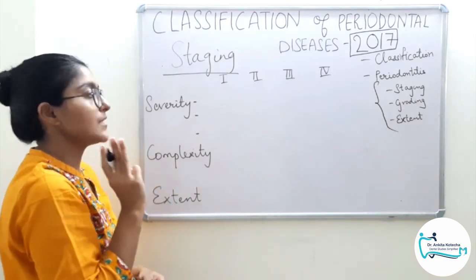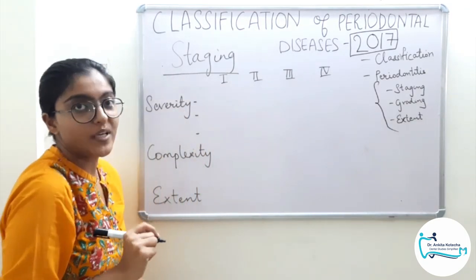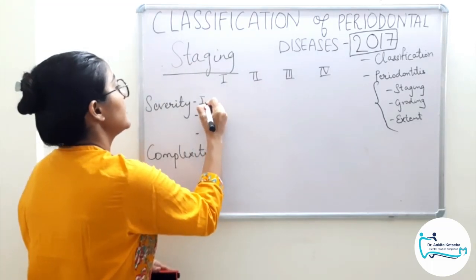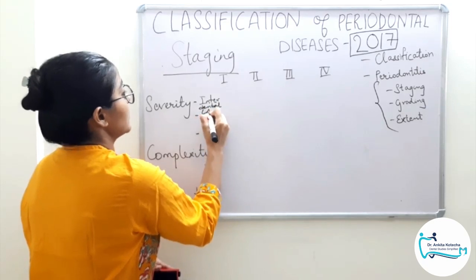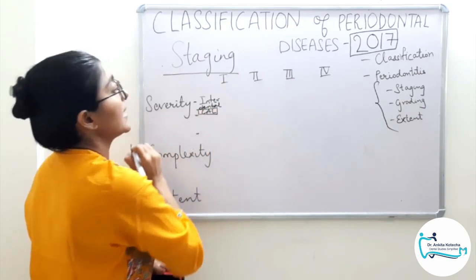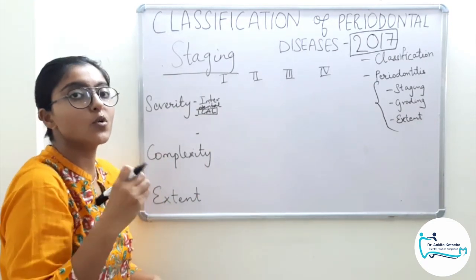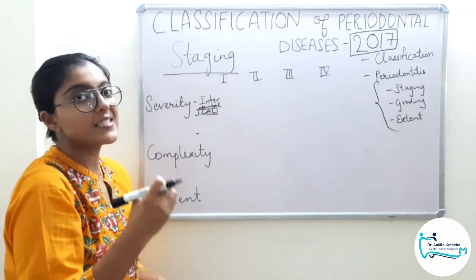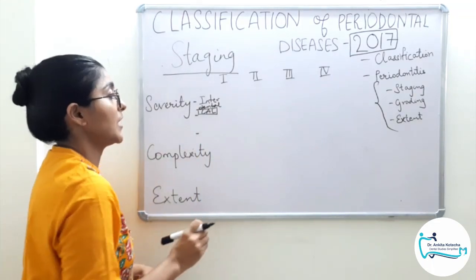Severity parameters, that is mainly 3. First is the clinical parameter and it is not probing depth. It is interdental clinical attachment loss. Till now we were relying on probing depth, but no. Clinical attachment loss gives you a more clear picture of the disease severity. So the first parameter is interdental clinical attachment loss.